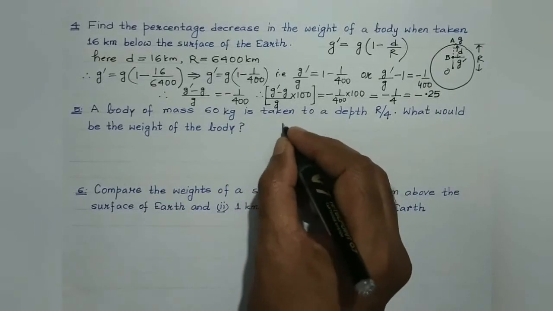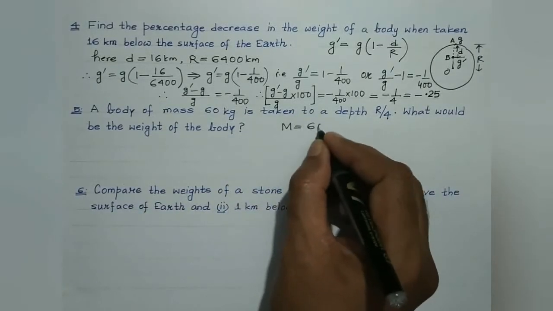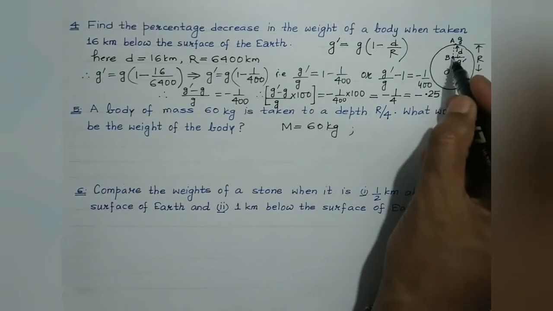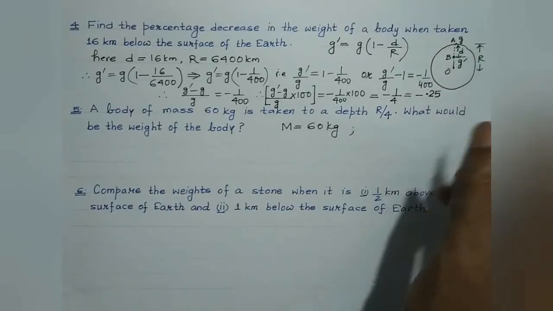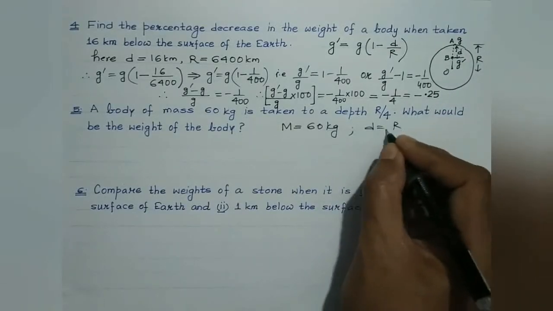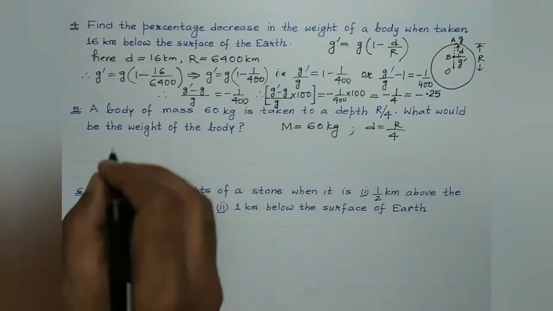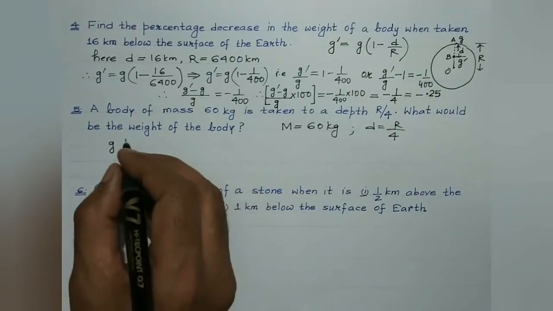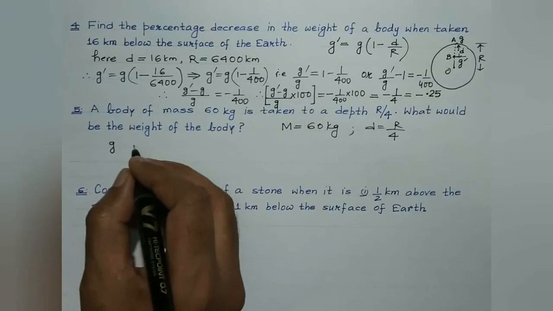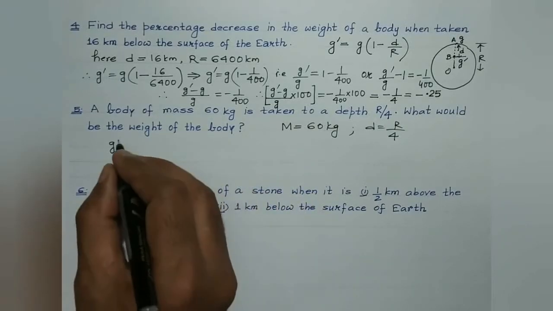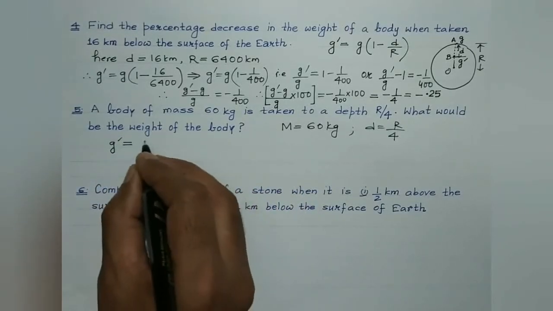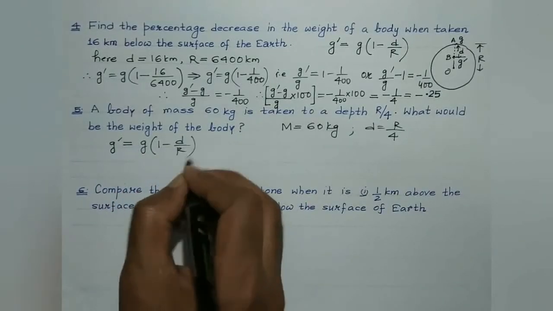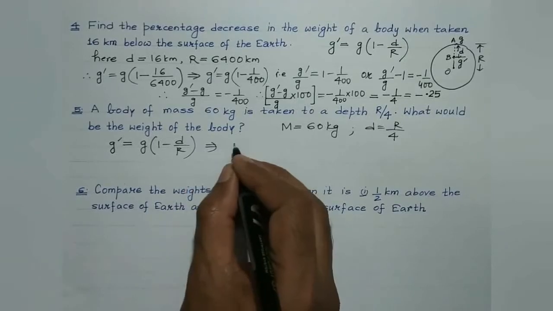So the mass of the body is given to be 60 kg. And the depth d, the observation point which is at a depth d below the Earth's surface, is given to be R by 4, isn't it? So students, we are aware of the formula to be used in case the numerical is based on variation of small g with depth. In that case, the formula to be used is g dash is equal to g times 1 minus d by R, right?